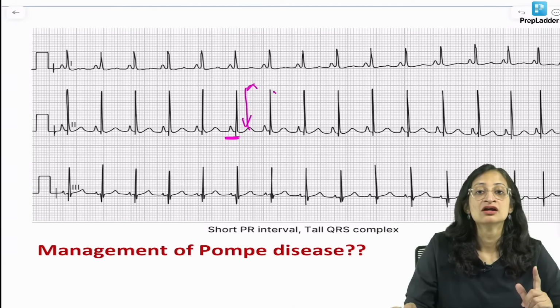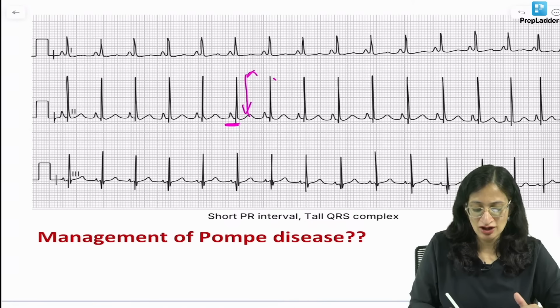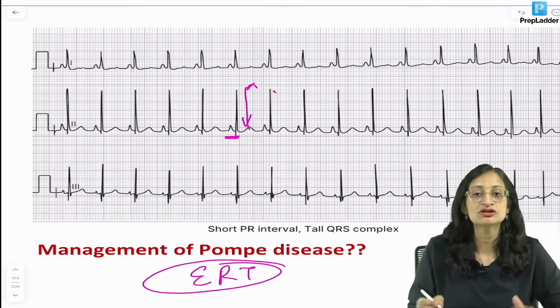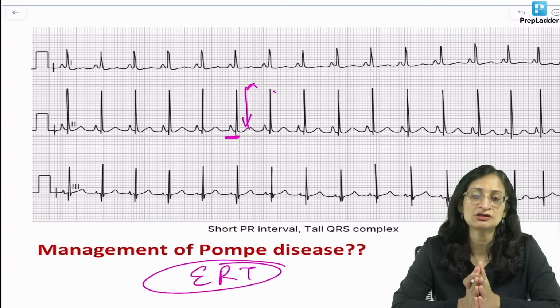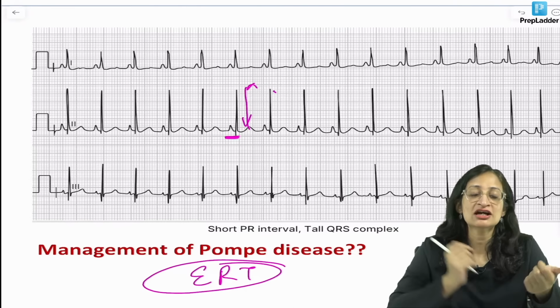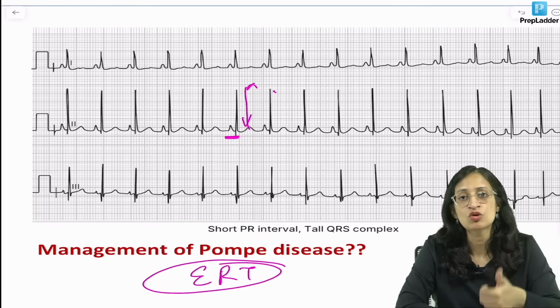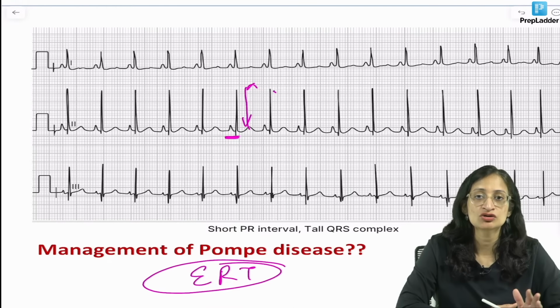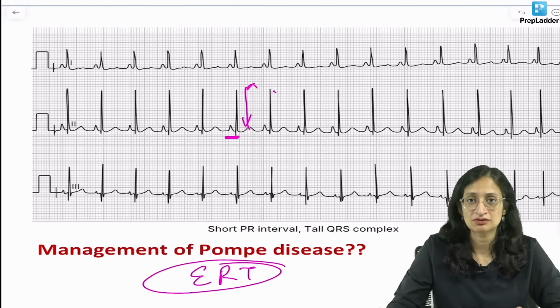Why is Pompe disease important? Because enzyme replacement therapy is available for Pompe disease. Can you name a few more diseases for which enzyme replacement therapy is available? Gaucher disease, Pompe disease, Fabry disease. Among mucopolysaccharidoses, you have it for Hunter, Hurler, Morquio. And recently it has also become available for Niemann-Pick disease. So a lot of diseases have enzyme replacement therapy available now.